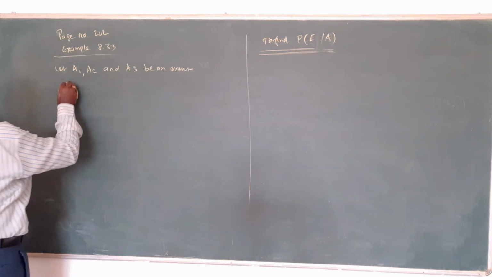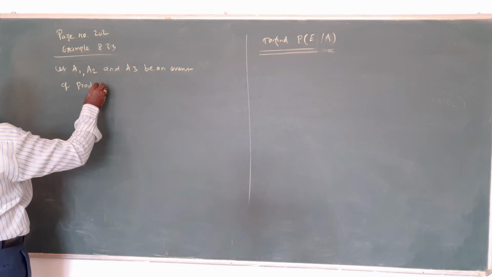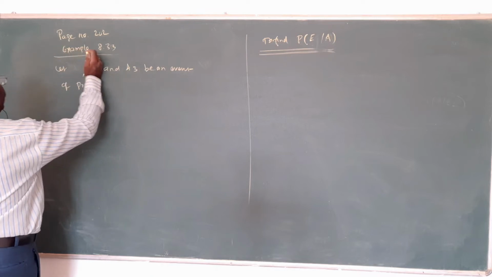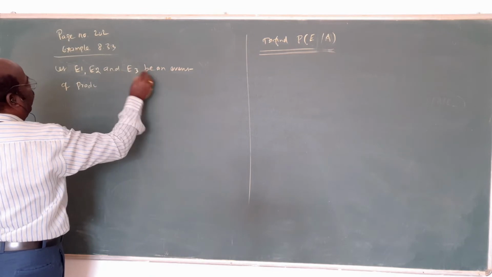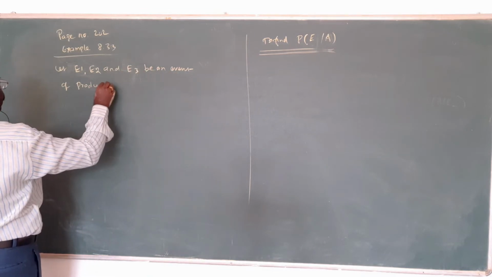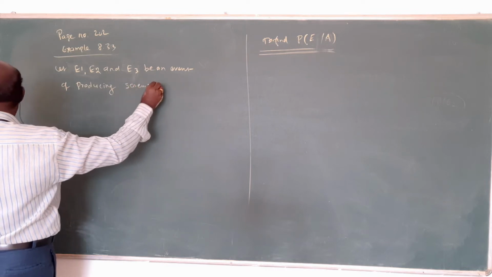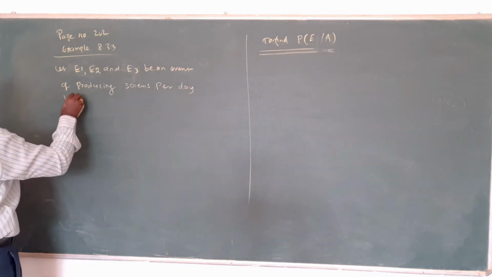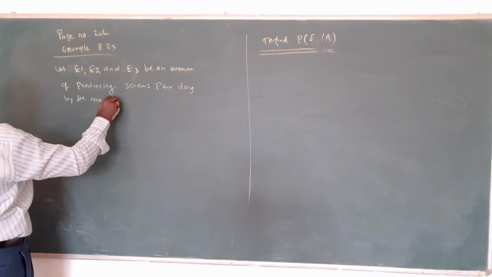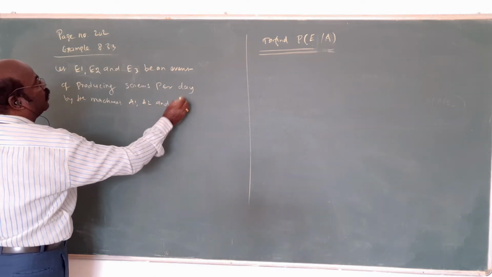Let E1, E2 and E3 be the events of producing screws per day by the machines A1, A2 and A3 respectively.